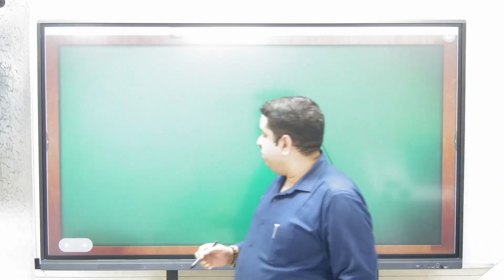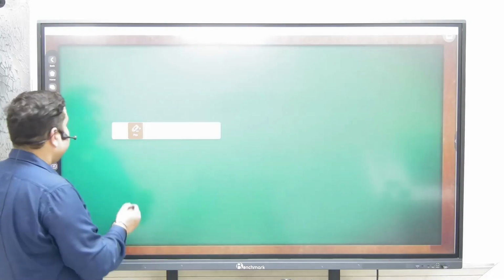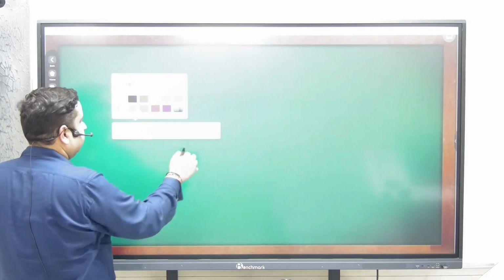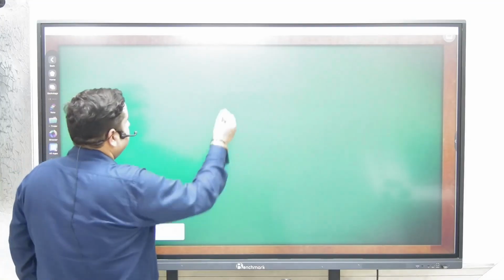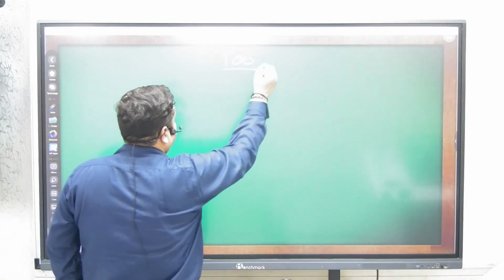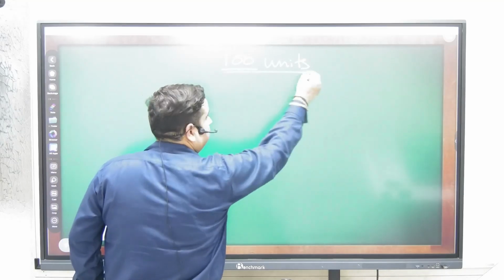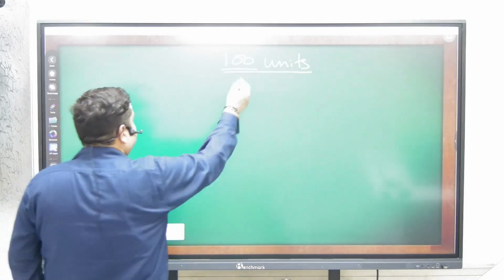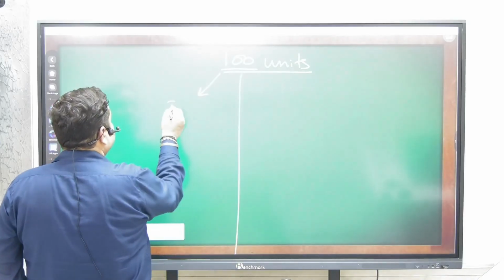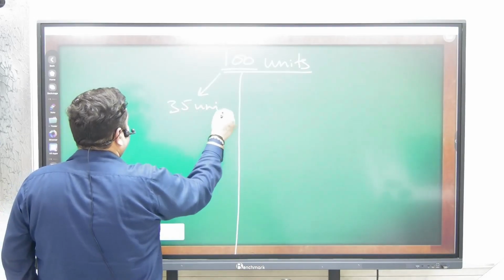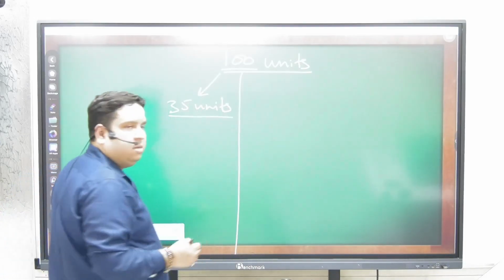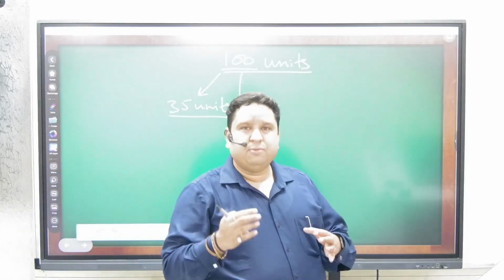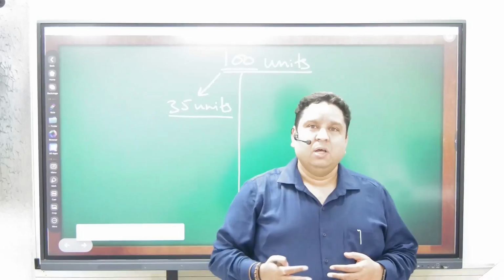Let us assume that in total, the Earth receives 100 units of solar radiation on a daily basis. Out of these 100 units, there are 35 units which are reflected back by the Earth without being absorbed.